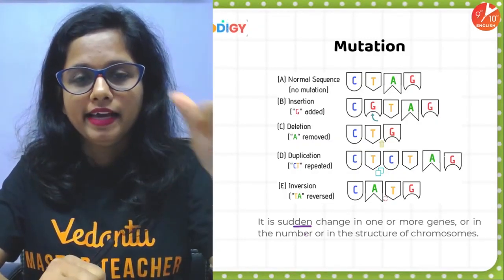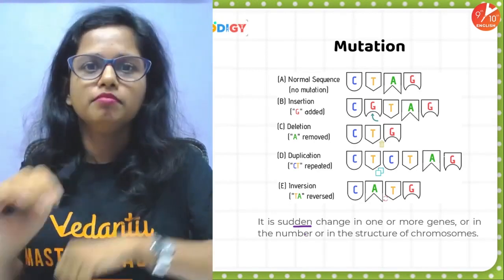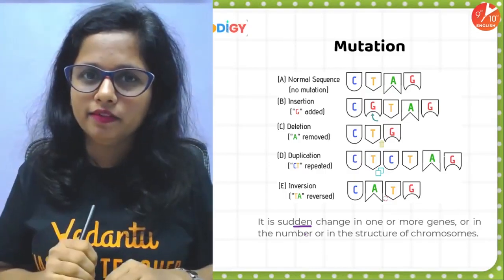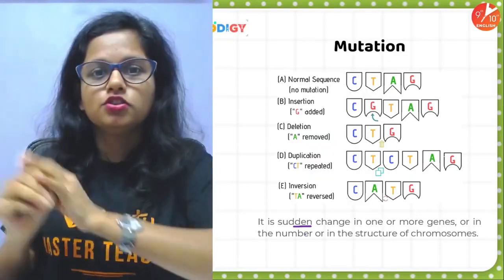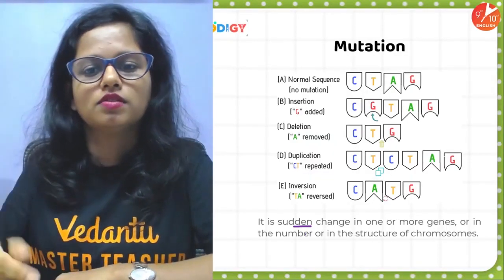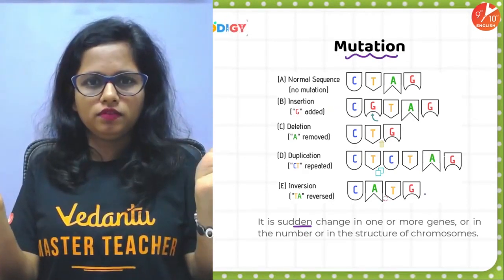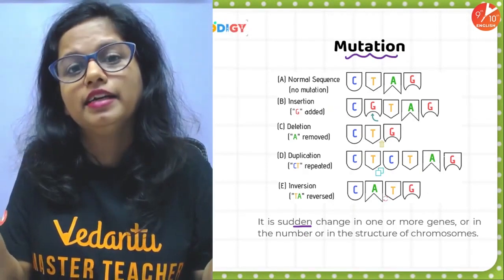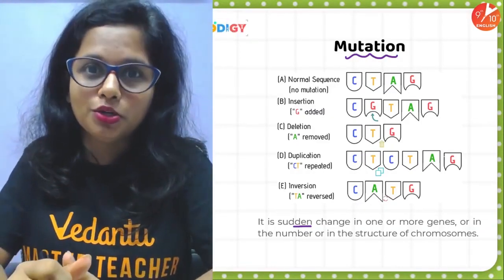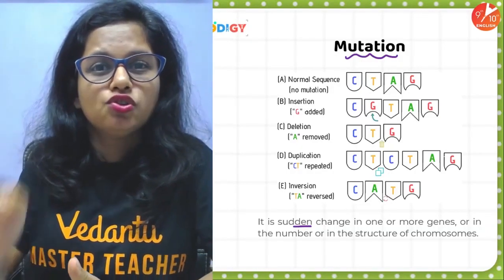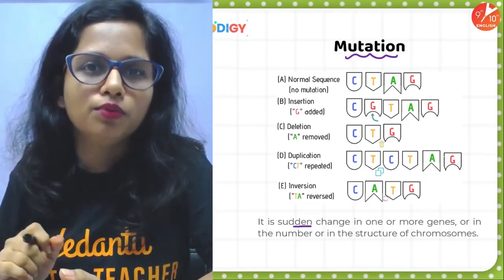I repeat, any sudden change in the number or position of the genes is known as mutation. Many a times few genes get added, few genes get deleted, the position of the gene gets changed, and all these things are called mutation. Many a times a gene is made up of a set of sequence of nucleotides, right? Even if the sequence of those nucleotides changes, even that's called mutation. So any change in that particular gene or in the number of the genes or in the position of the genes is referred to as mutation.